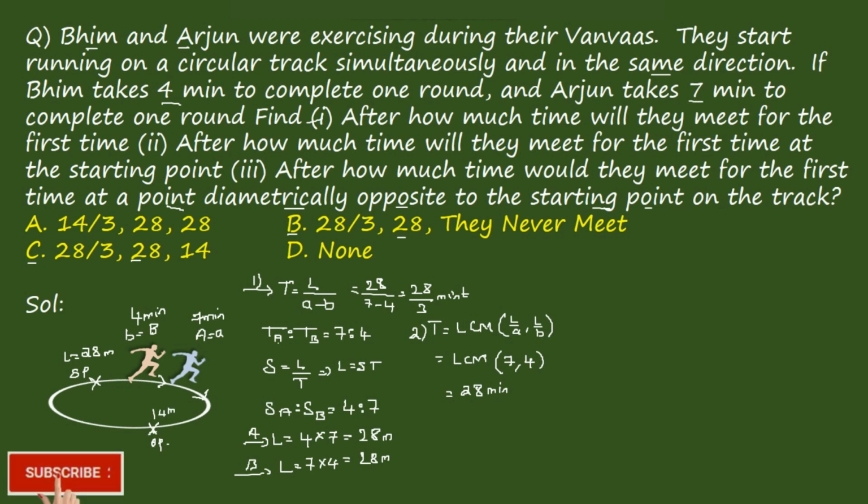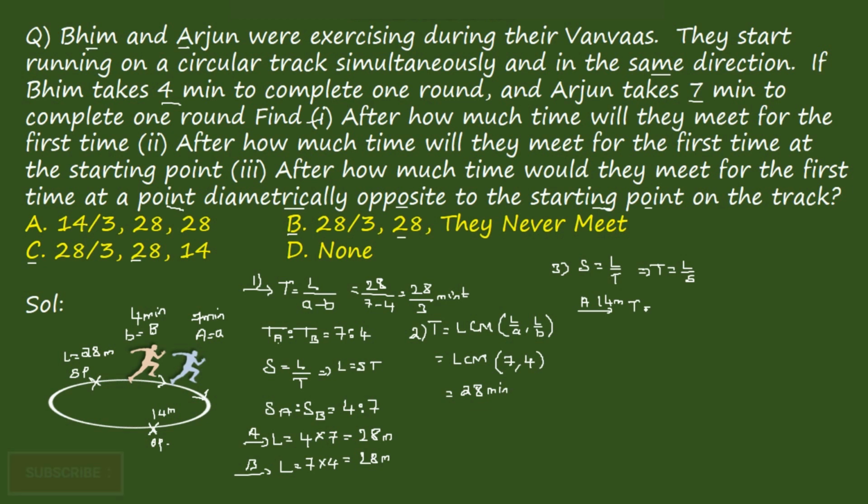So at what time will they be meeting at this particular point? The general thing that we know for the third one: speed is equal to length by time, then time t is equal to length by speed. So if you consider A, when it will be reaching the 14 meters, first we're defining that.